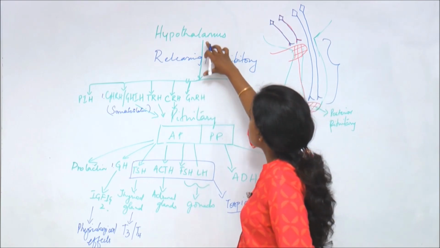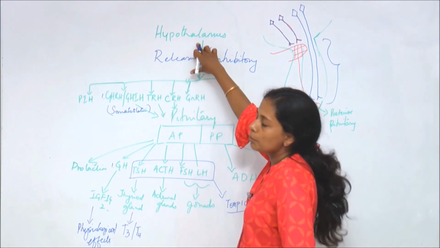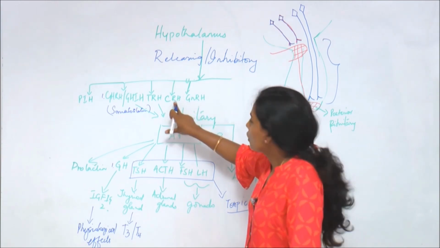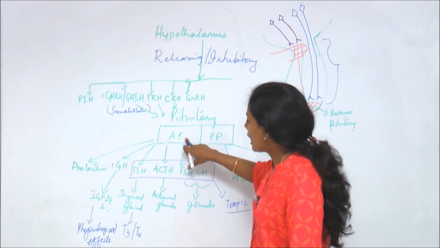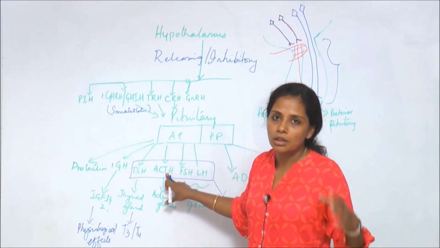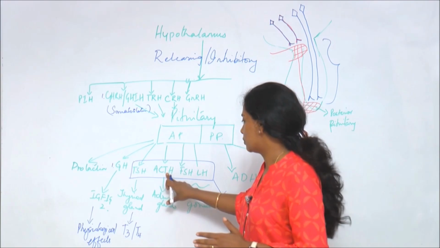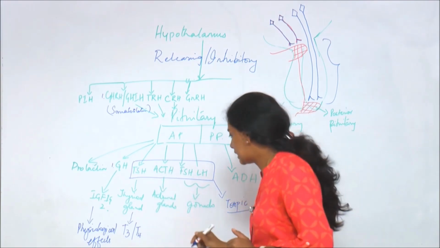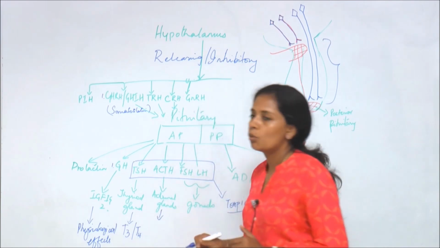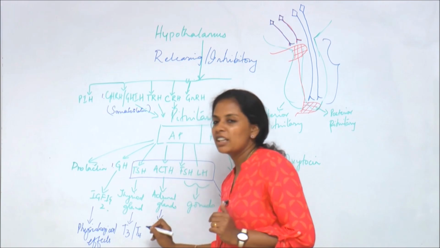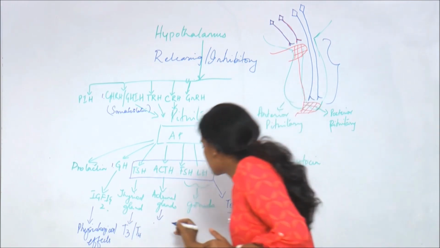So the next axis is that of CRH. The hypothalamus causes the release of corticotrophin releasing hormone. Corticotrophin releasing hormone will act on the anterior pituitary, and the anterior pituitary will produce adrenocorticotrophic hormone. Adrenocorticotrophic hormone will act on the adrenal glands, and the adrenal glands will cause the release of a group of hormones: glucocorticoids, mineralocorticoids as well as androgens.